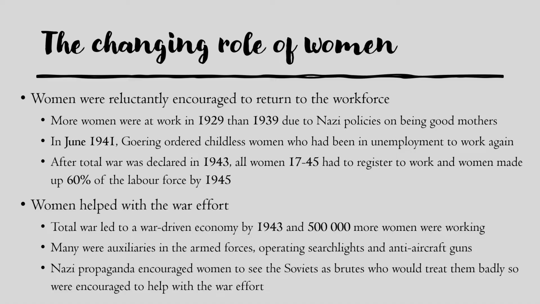industry in Germany. Many were involved in auxiliaries for the armed forces, so they would operate searchlights and anti-aircraft guns in order to stop the Allies and Allied planes. Nazi propaganda was used to encourage women to see the Soviets as brutish, who would come over and destroy Germany and rape them. And they were encouraged, therefore, to help the war effort to stop the Soviets coming and to ensure Germany won.